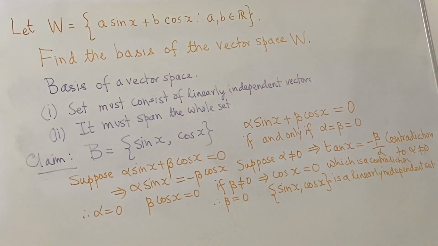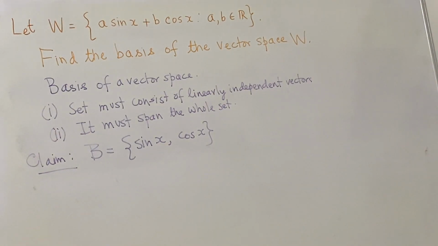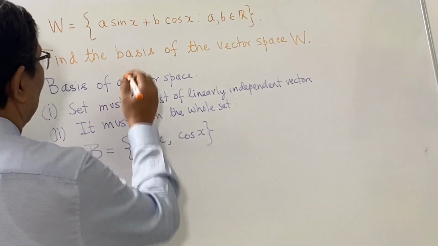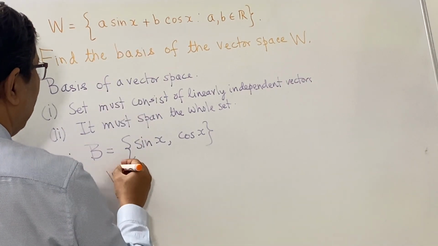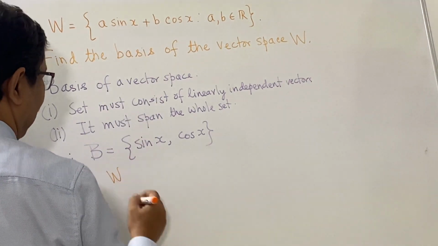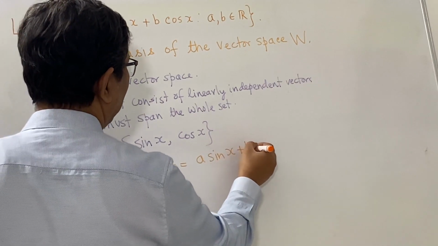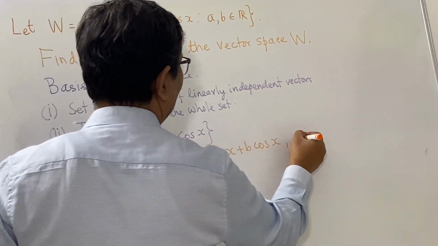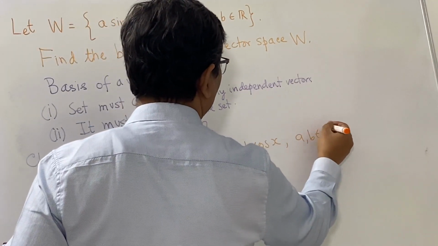So, the first condition for the basis is met here. Let's see if we can prove that this spans the whole set W. This is relatively easy because every element in W looks like a sin x plus b cos x, where a and b are some real numbers.